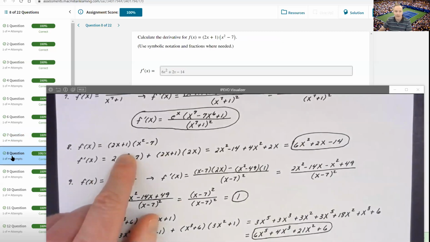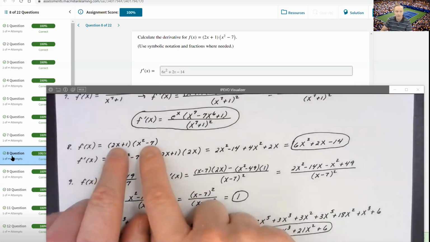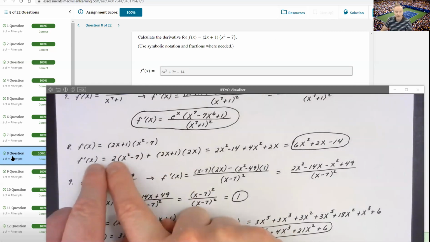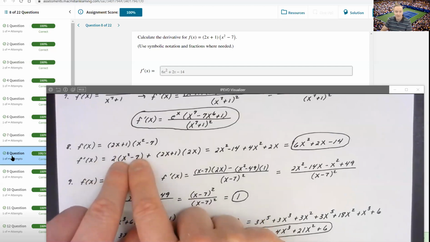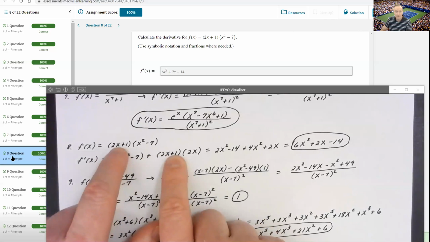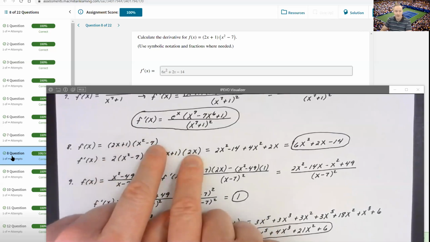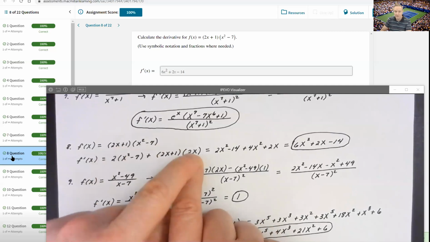You'll see number 8 gave me a pretty easy product rule problem to work. It's asked me to calculate the derivative of a product, so I said, okay, derivative of this product. That's going to be derivative of the first. Derivative of 2x plus 1 is just 2, times the second, plus the first, 2x plus 1, times the derivative of the second. Well, the derivative of x squared is 2x.